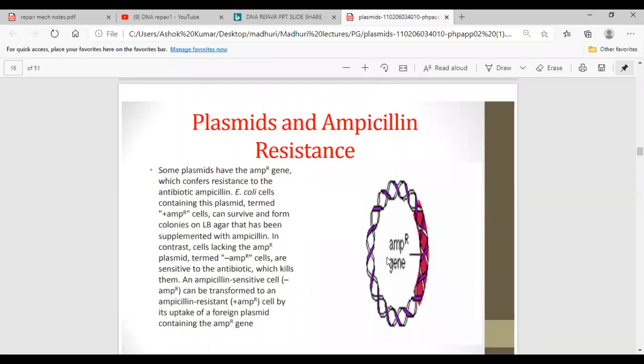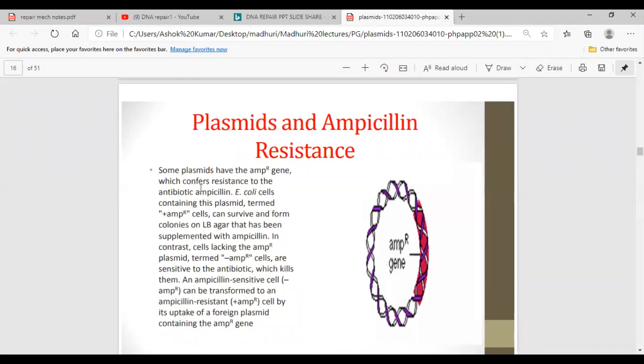Here in this slide we can see that this is the plasmid, a double-stranded plasmid, and this is the ampicillin resistance gene. As we have discussed in the previous slides, ampicillin is an antibiotic, and R shows the resistance to the antibiotic, that is ampicillin.